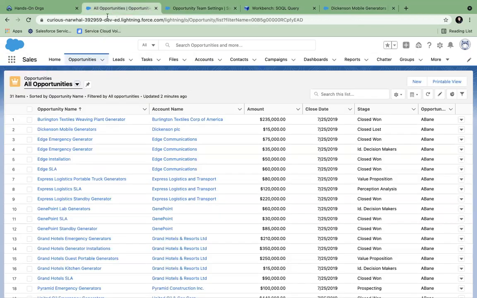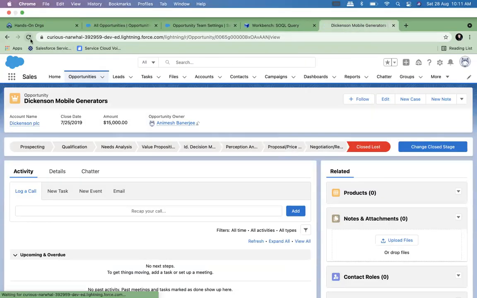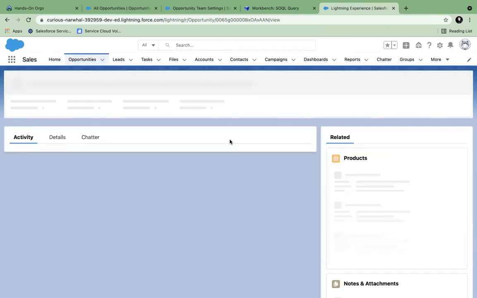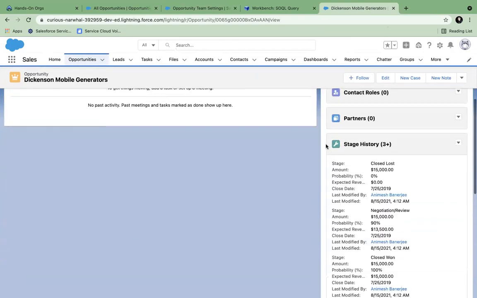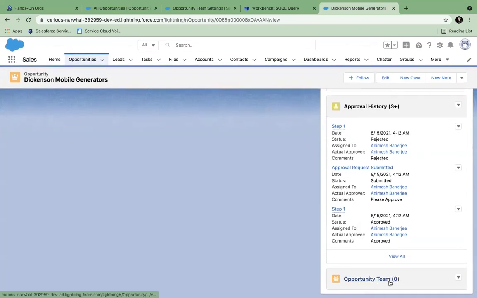If I do this and refresh this screen, here you see it has now come up with the Account Opportunity Team. Now I can add my default team. That means I have created a team with multiple people whom I work with regularly.